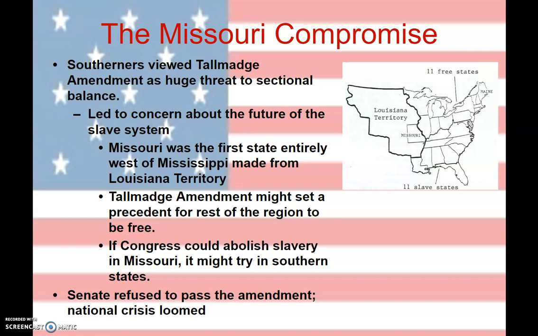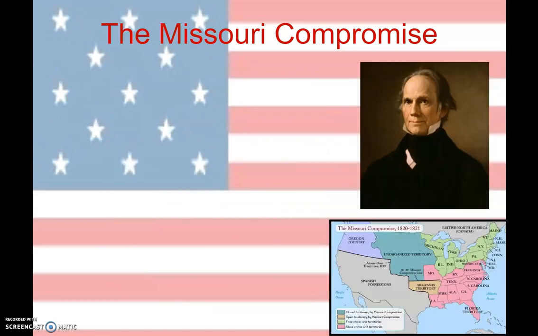the Tallmadge Amendment never passes. But Missouri is getting kind of antsy. It's been a while. We need to come up with something. The North doesn't want another slave state. The South doesn't want to potentially lose a slave state. So what are we going to do? And enter the Missouri Compromise.